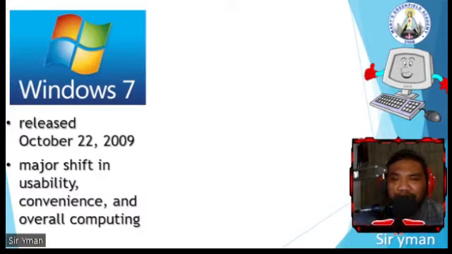Windows 97, Windows 98, meron ding Windows 2000, Windows Millennium, Windows XP. So those are the Windows before pa ma-release ang Windows 7. And yun nga, this is very convenient, itong Windows 7 na to, compared to those earlier versions of Windows.